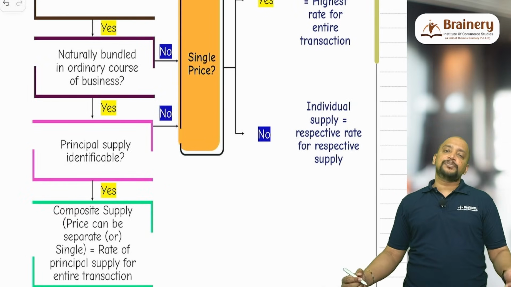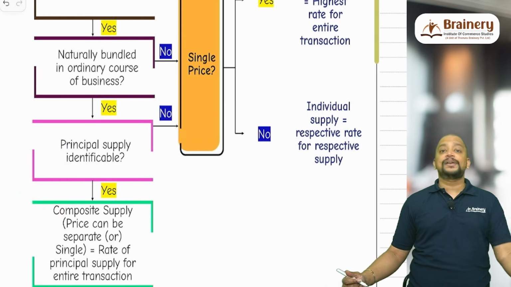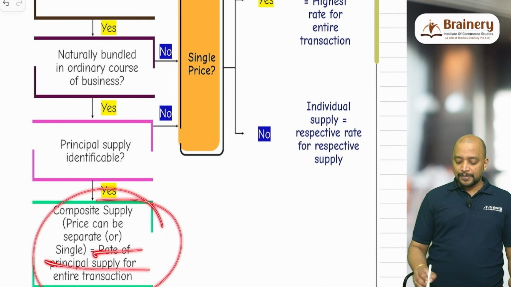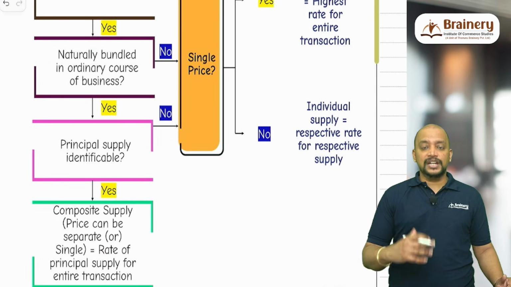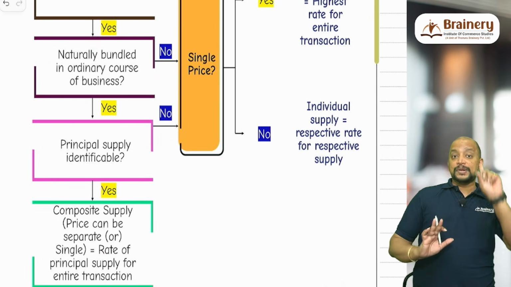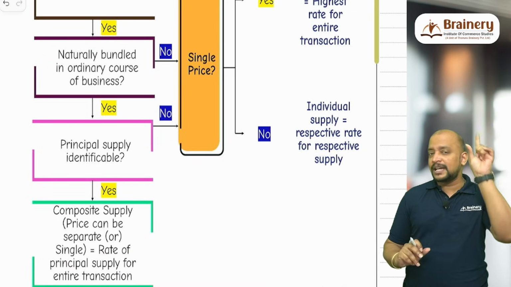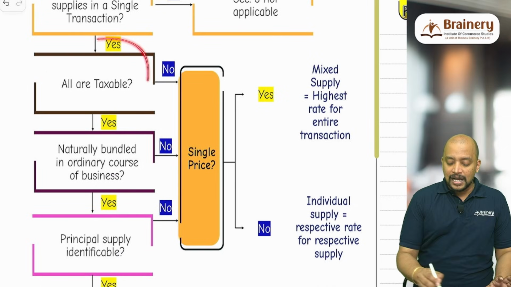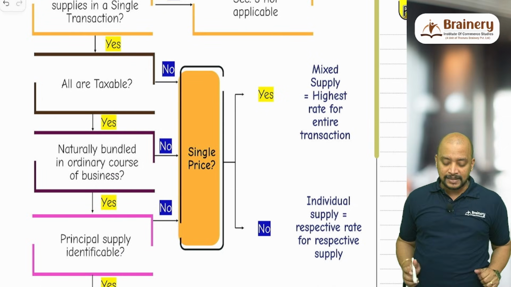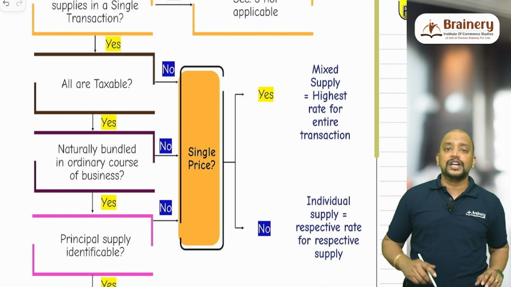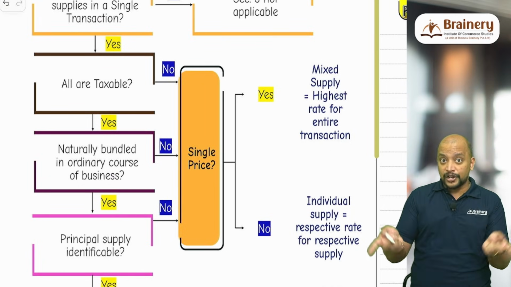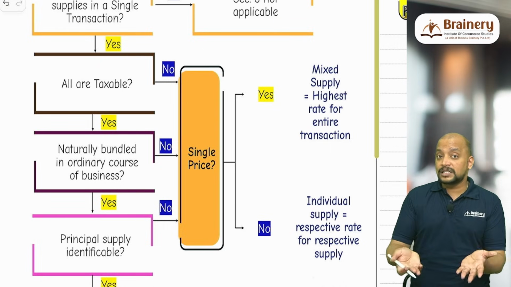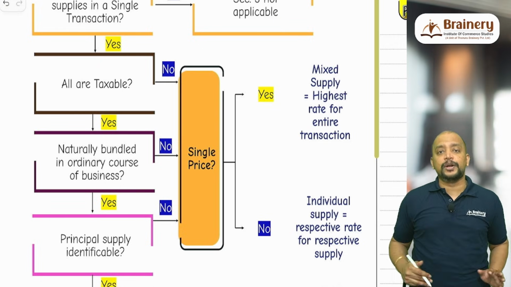If it is composite supply, we need to take the rate of principal supply and apply it on the entire transaction. So the rate of principal supply for the entire transaction, that is composite supply. And what is principal supply? The predominant element in the transaction. Suppose any one condition fails, say all are not taxable, one taxable, one exempted. Or all are taxable but not naturally bundled. Naturally bundled means one cannot be supplied without the other. Or all are taxable, naturally bundled, but the principal supply could not be identified.